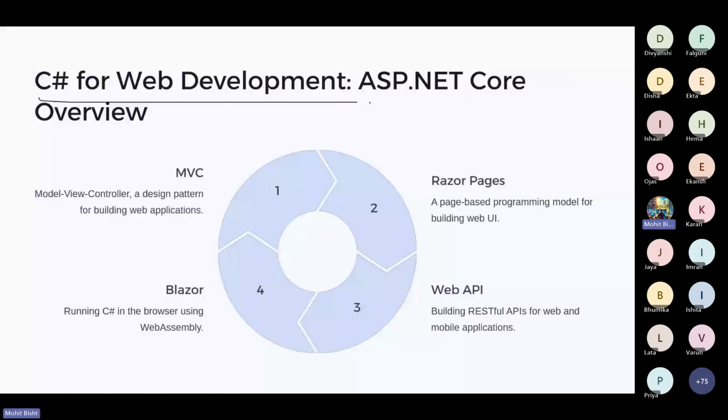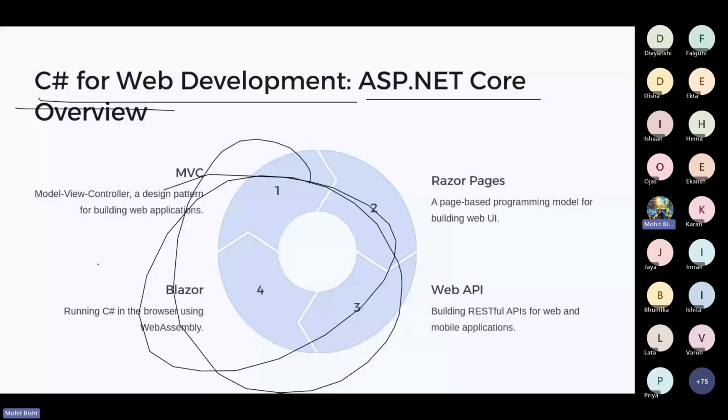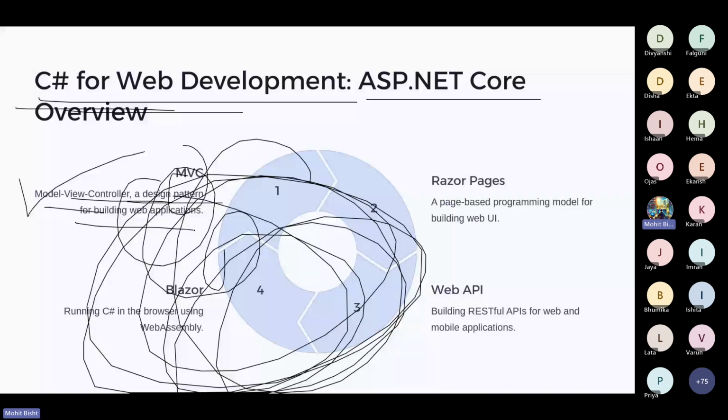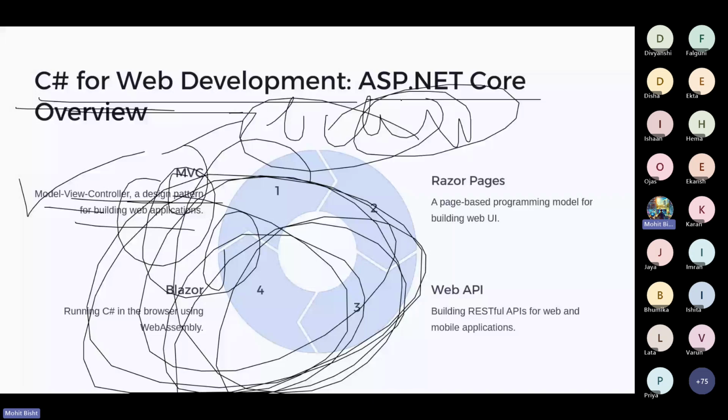Next, we have C Sharp for web development, a .NET Core overview. The basic idea of this slide is that C Sharp is also used for web development. First we have MVC, which is Model View Controller. So what is Model View Controller? It is a design pattern for building web applications. It is not a UI, but it is used for the design part and for building web applications.